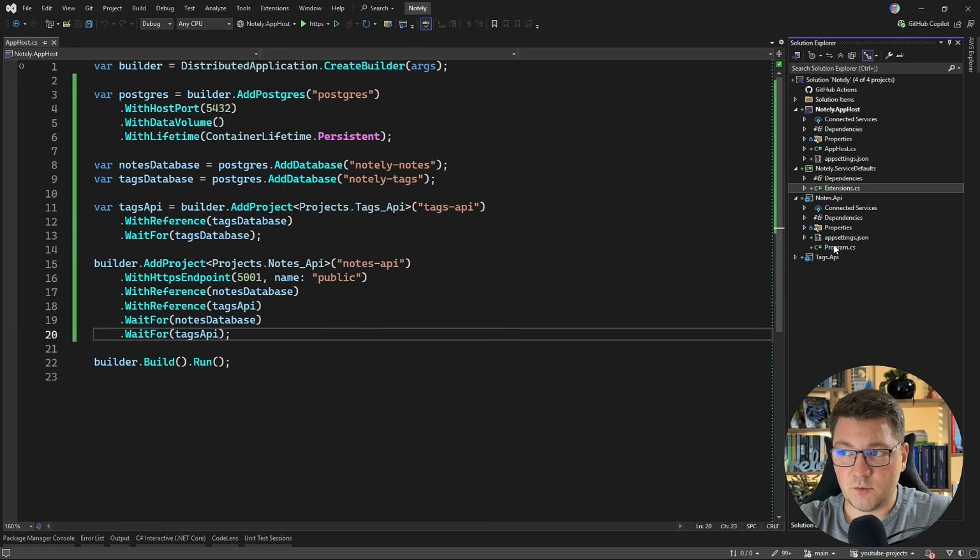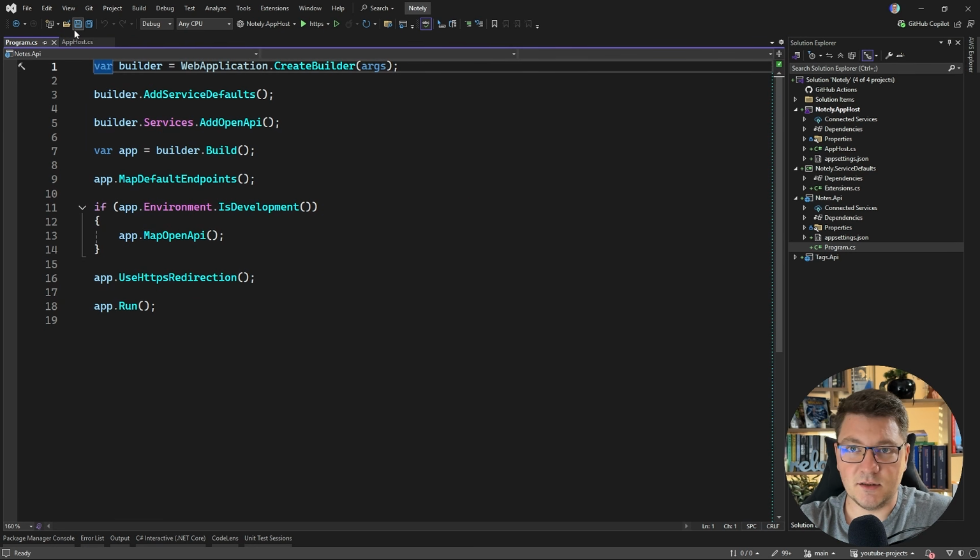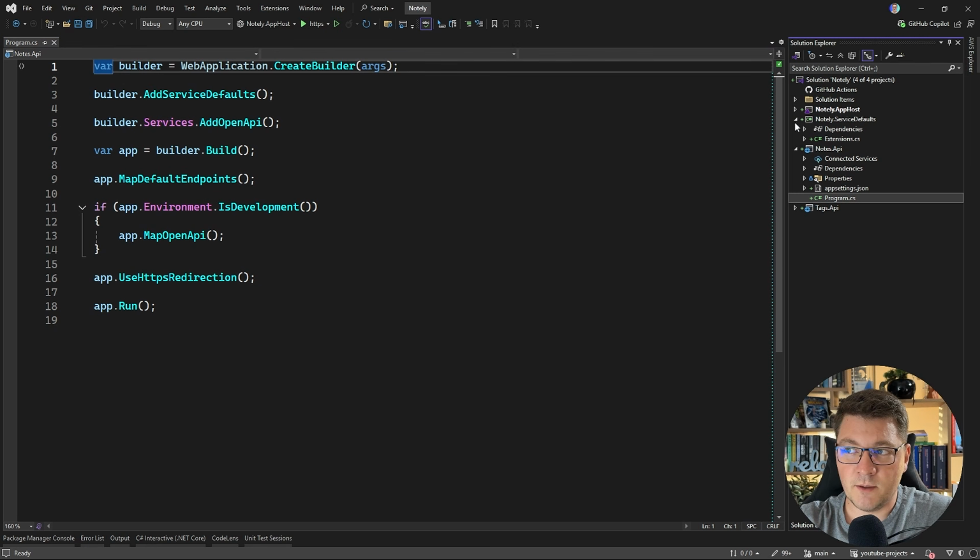Now, let's start with one of our APIs. Let's say the Notes API, and here I want to implement our first entity and also define the database context and expose some functionality through the API.